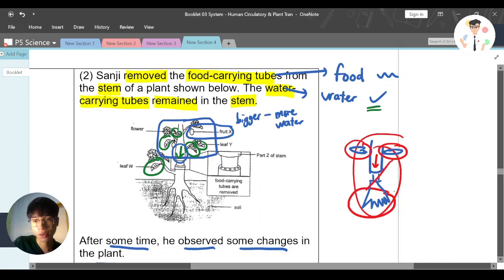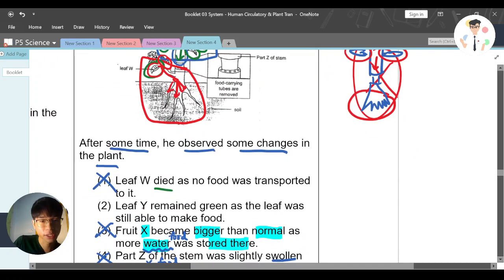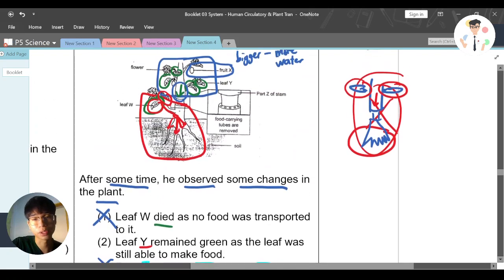Do you understand? But these plants will not die. Why? It's because leaf W here produces food and there is also a leaf here, and the food can still be transported to this part. Do you notice that? That's why this lower part will not die, because there are still leaves at the bottom part. That's why Y is still alive. Which is actually related, because if the roots die, everything will die soon. So that's basically how this question works.